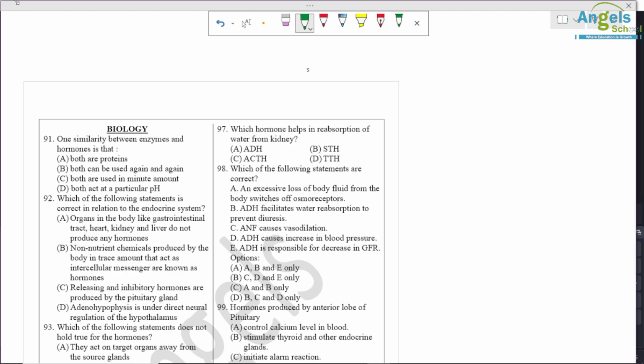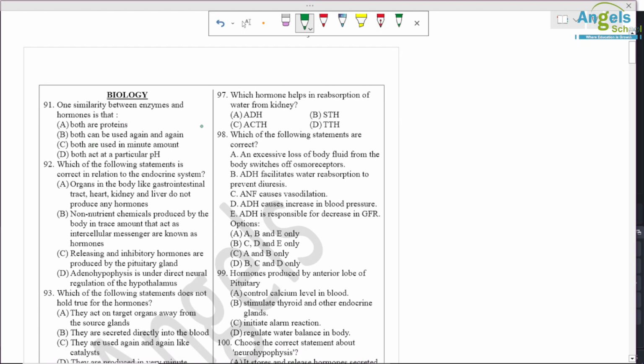Question number 91. One similarity between enzyme and hormone is that both are protein, both can be used again and again, both are used in minute amount, both work at a particular pH. So both are used in minute amount. Option C is correct.